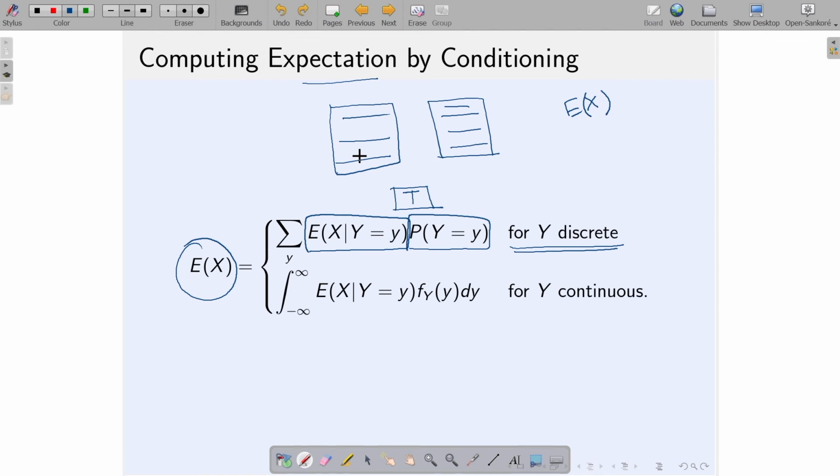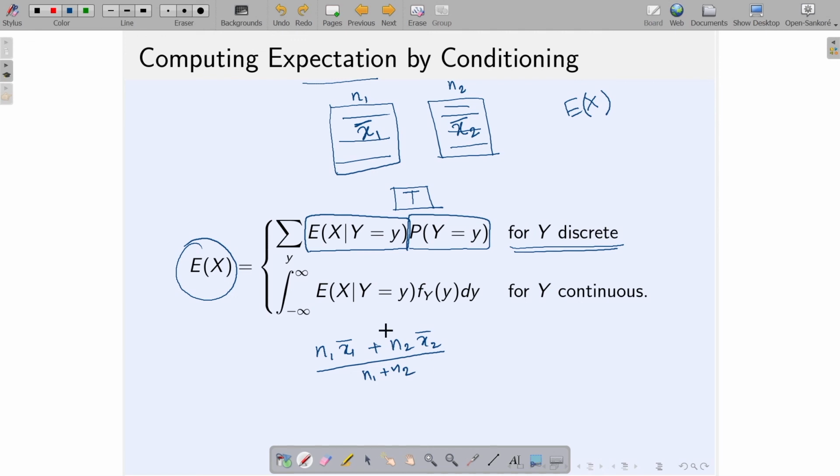Another way I can do this is as follows. Suppose there are n1 students in this column and n2 students in this column. I first find the average of this column, maybe I call it x1 bar, and I call the average of heights of the other column x2 bar. Then to find the final average, I can do this: it is n1 x1 bar plus n2 x2 bar, divided by n1 plus n2.